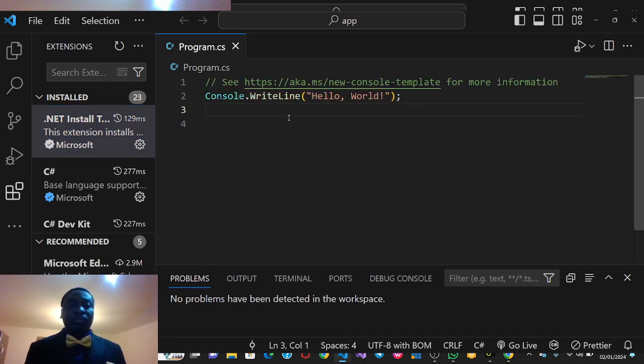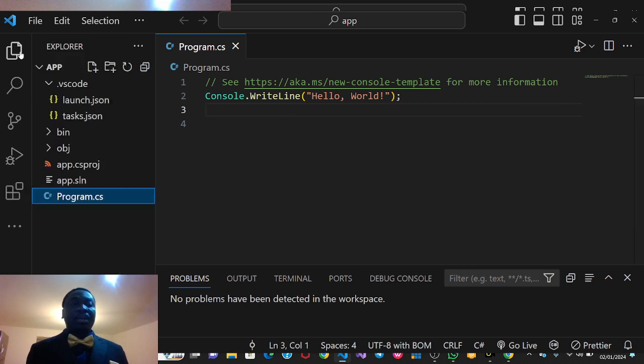Now, the first thing that will be created once you run your application is your Program.cs. Program.cs is your main class, and because of the newer version of the C# environment, before you would be seeing Console, WriteLine, Main, args, the argument environment.